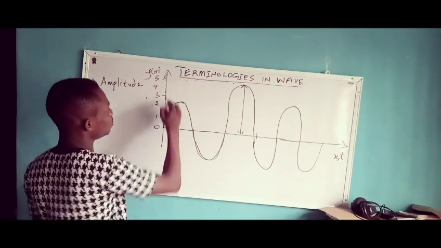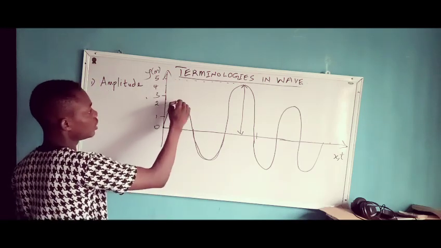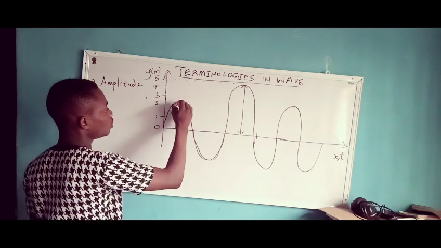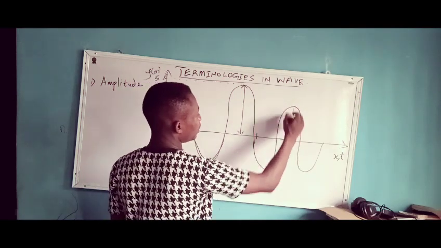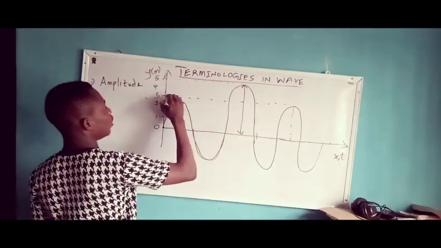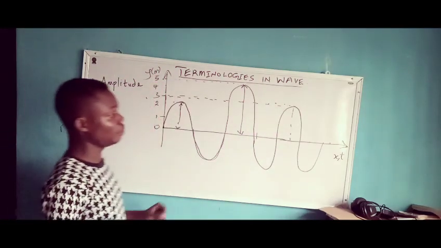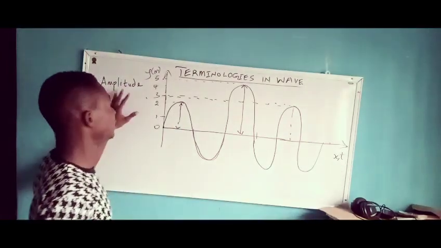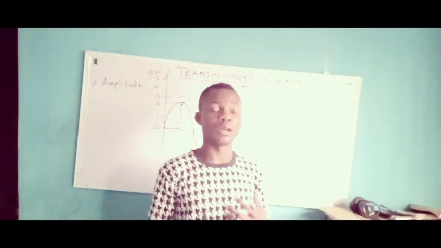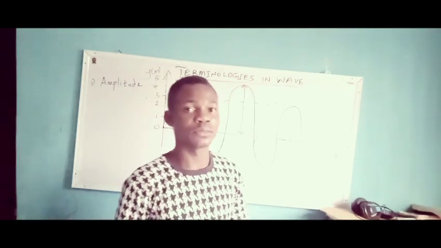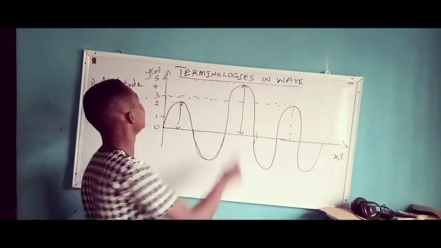But this one is at 2 meters. It has a displacement of a magnitude of 2 meters. But if you were to check this, this most likely might be 3 meters. So that means that amplitude is defined as the displacement of the particle that has the maximum displacement.